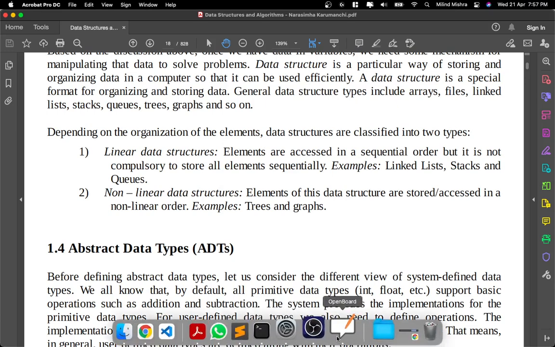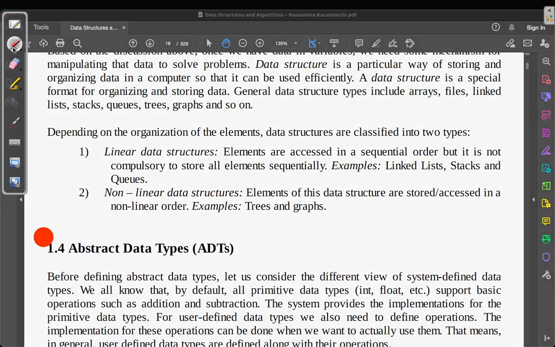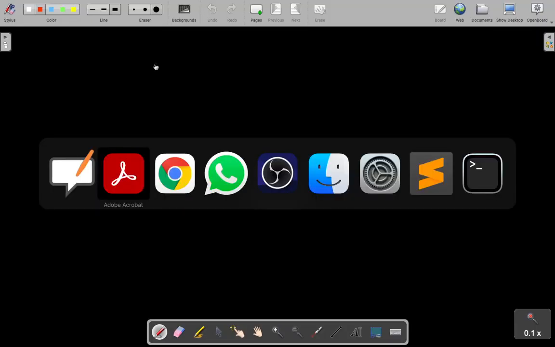I really need that whiteboard. Why did that cursor go so big? How do I make it small? Stupid cursor. Oh, damn it. Never mind.